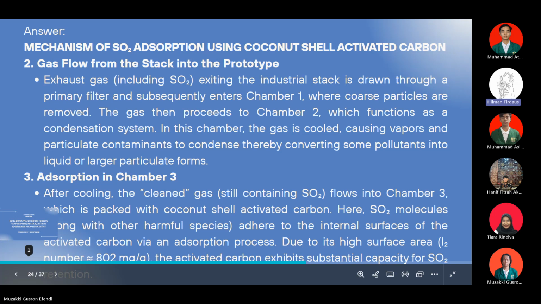The third mechanism is the absorption in the third chamber. After cooling, the clean gas that still contains sulfur dioxide flows into chamber 3, which is packed with coconut shell activated carbon. Here, the sulfur dioxide molecules, along with other harmful species, adhere to the internal surfaces of the activated carbon via an absorption process. Due to its high surface area, the activated carbon exhibits a substantial capacity for sulfur dioxide. Next slide, please.